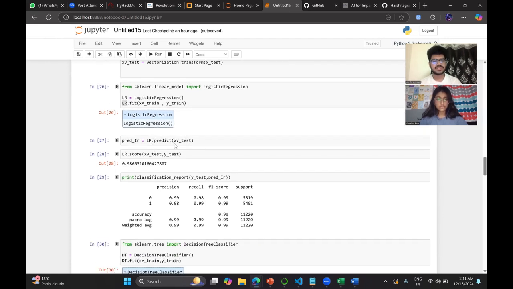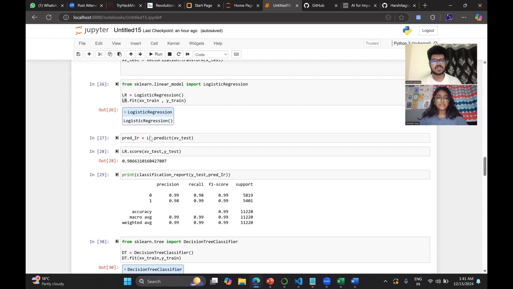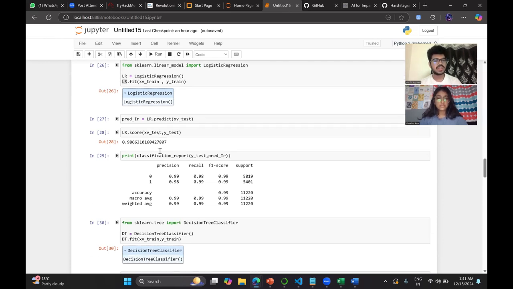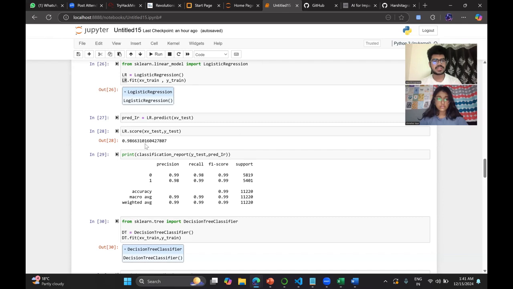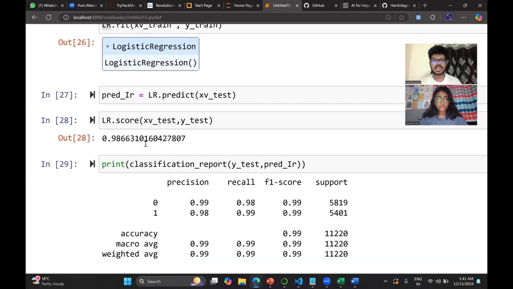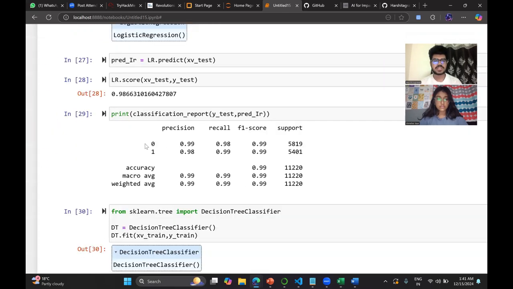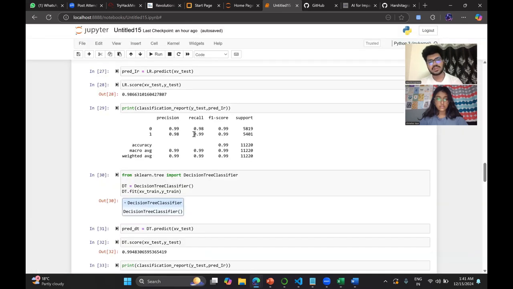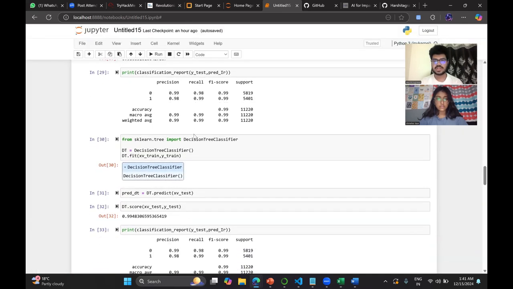When you predict on XV test with this model, you get a score of 0.986, which is really cool, 98.6%. The precision is 0.99, the recall and the F1 score are 0.99 as well.